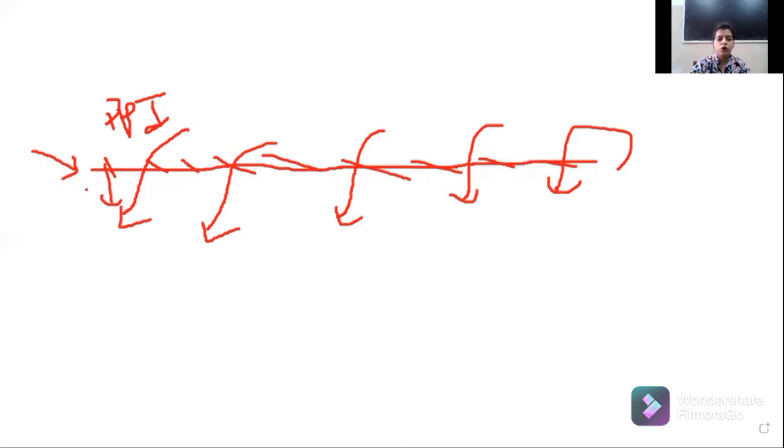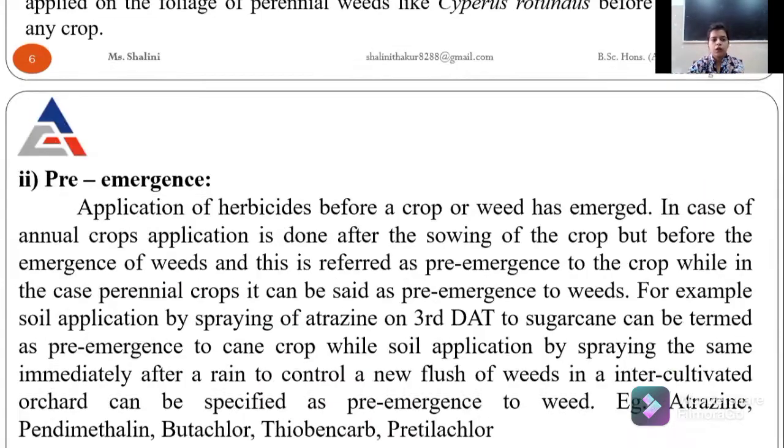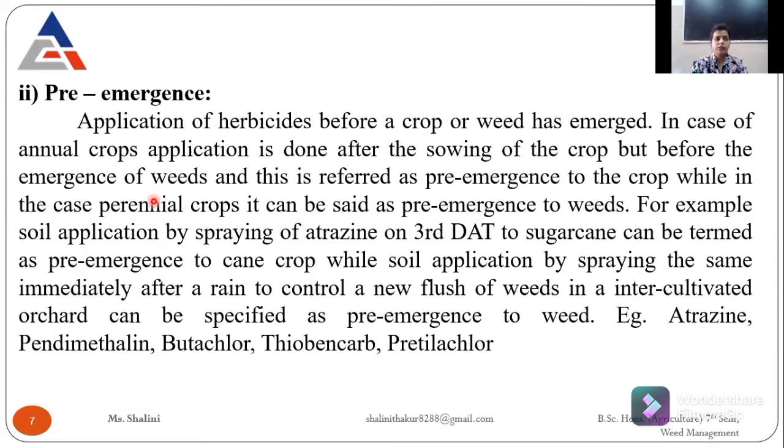Then if I talk about pre-emergence, it means we are applying herbicide at the time when the crop gets emerged or the weeds start emerging. So there are two different terms. What is the difference between emergence and germination? So if I talk about germination,